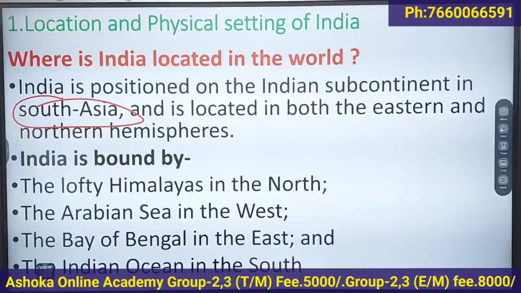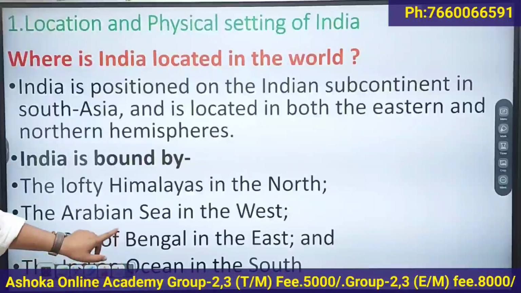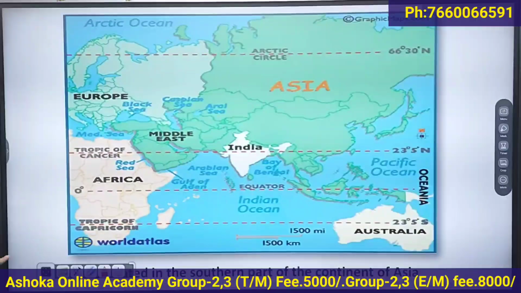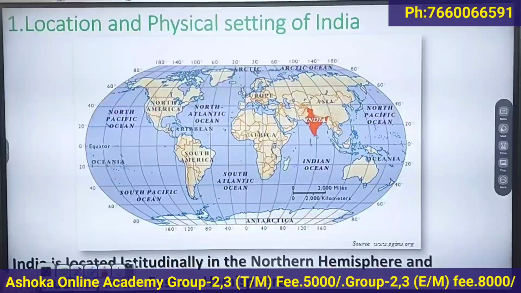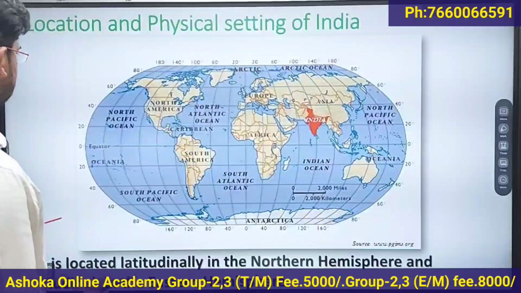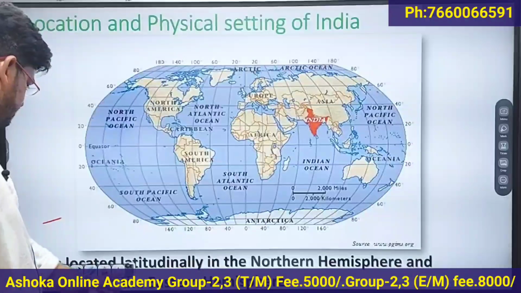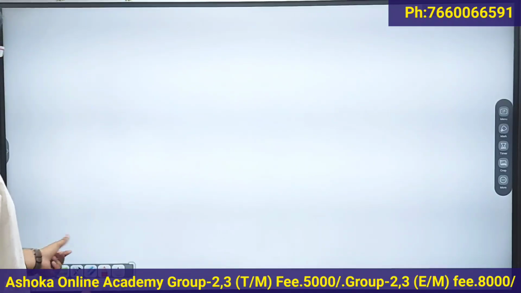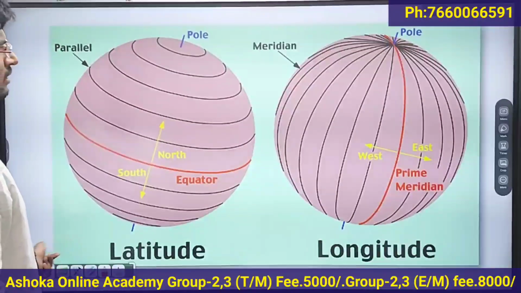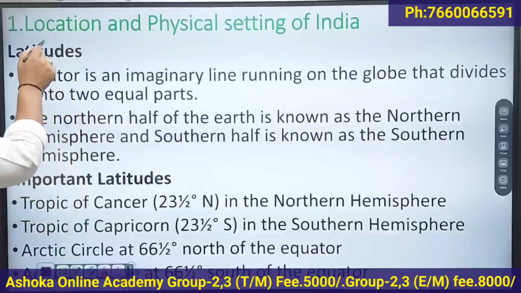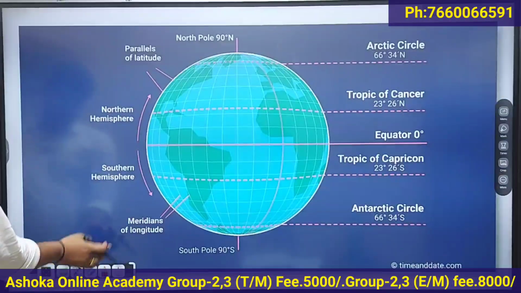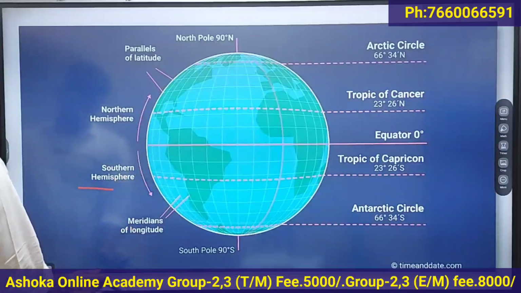In which hemisphere is India located? You know the basic concept of latitudes and longitudes, right?